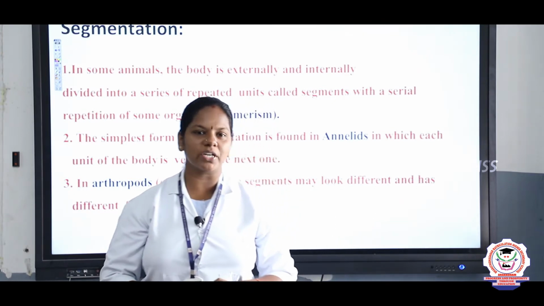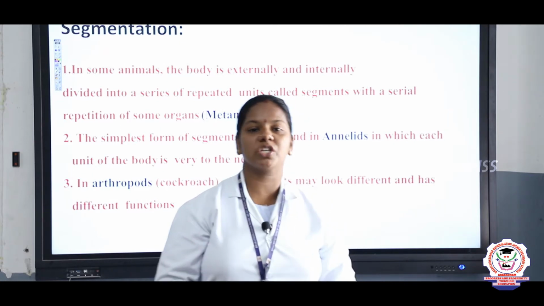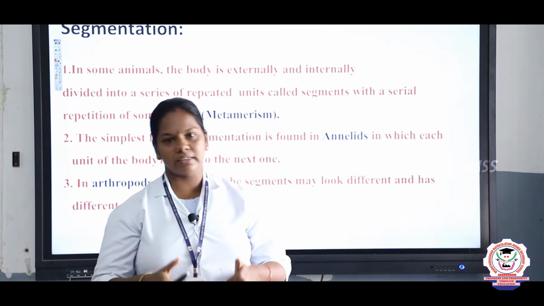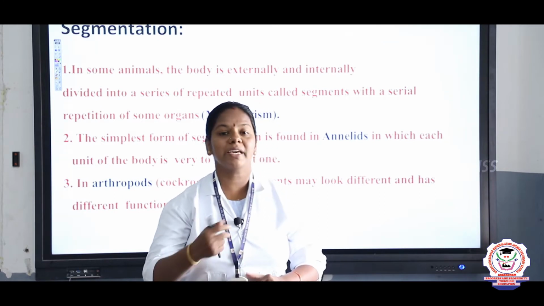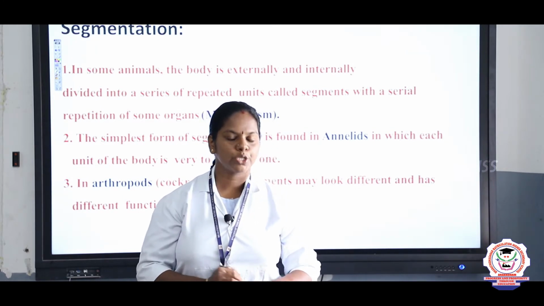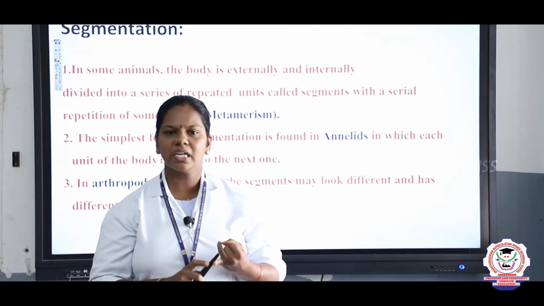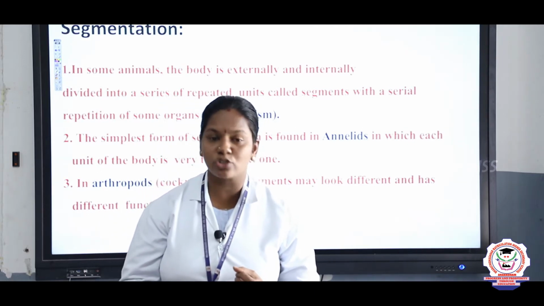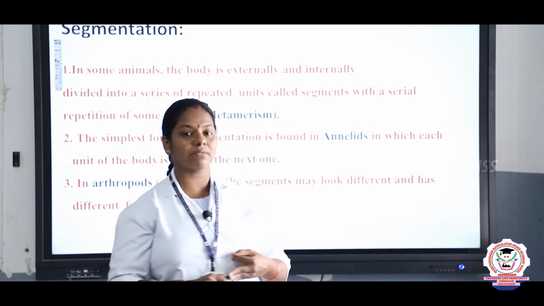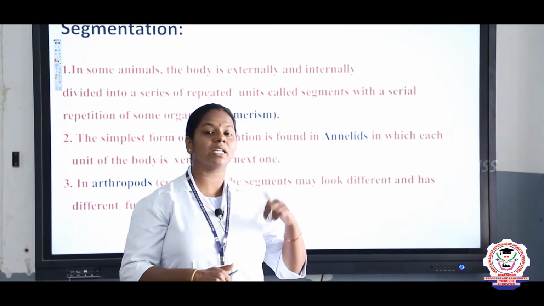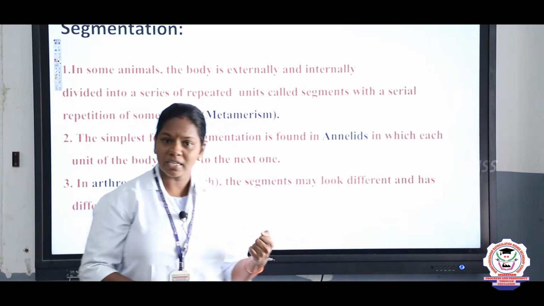Children, today we are going to discuss Chapter 2, Kingdom Animalia in 11th Standard Zoology. And in this part 3, we are going to discuss the basis of classification. So far we discussed the other levels based on symmetry, based on cell layers, based on coelom. Right, so based on this we have classified organisms, and now we are going to see what are the other bases. In that, the first one is based on segmentation.